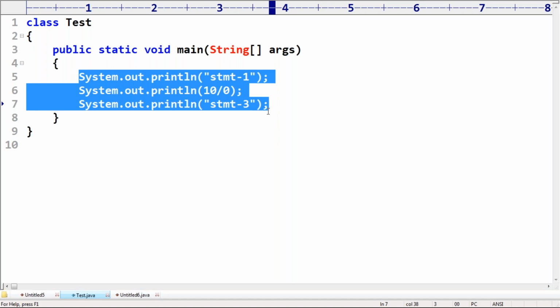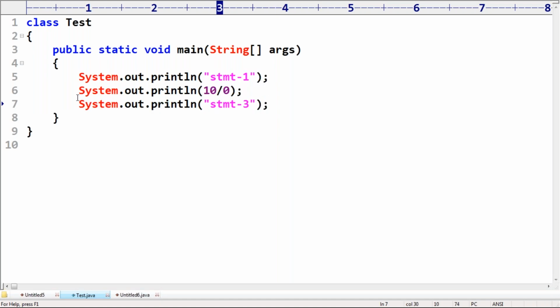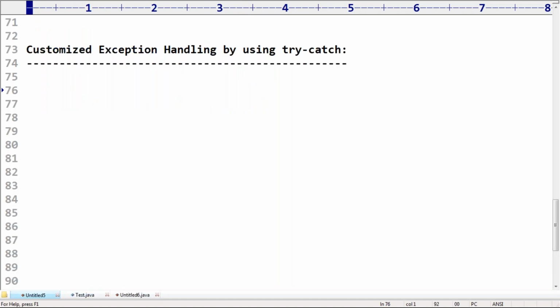Second, you know, because here we are performing some arithmetic operation. Whenever we perform arithmetic operations, there may be a chance of ArithmeticException. The code which may raise an exception, not guaranteed to always raise it, that code is by default considered